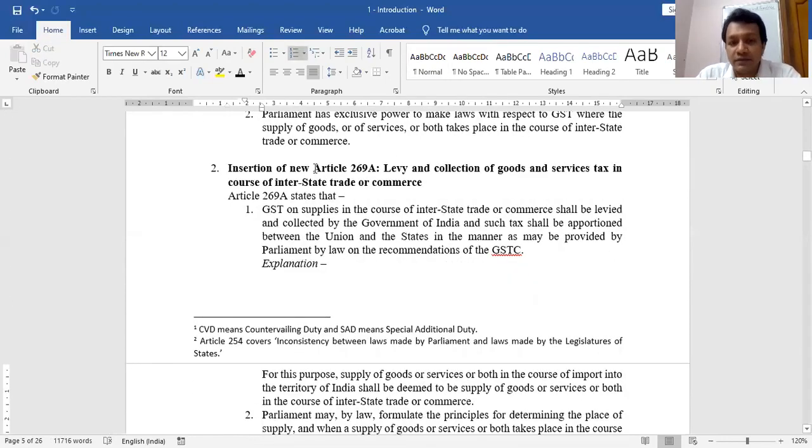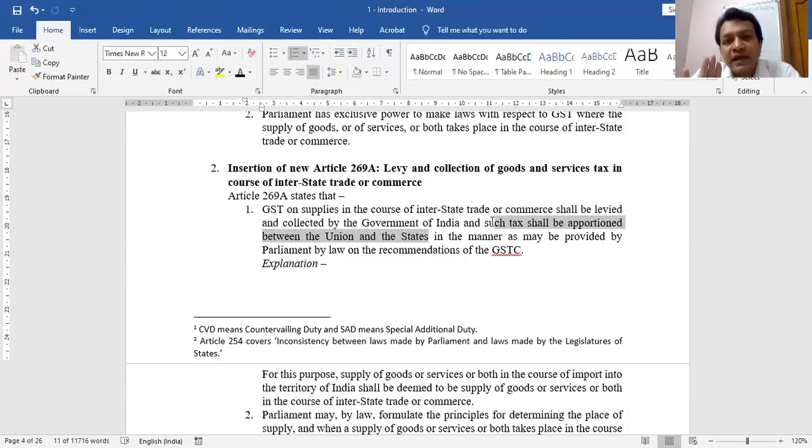Then we added a new article 269A. It says that in case of interstate, though the power is with the Parliament, the union government will collect the tax, but it has to be divided between the center and the state as per the recommendations of the council. Initially also, before the amendment, on interstate, the union had the power. Now only the union has the power. But before the amendment, on intrastate, only the state had the power. Now the union as well as the state has the power.